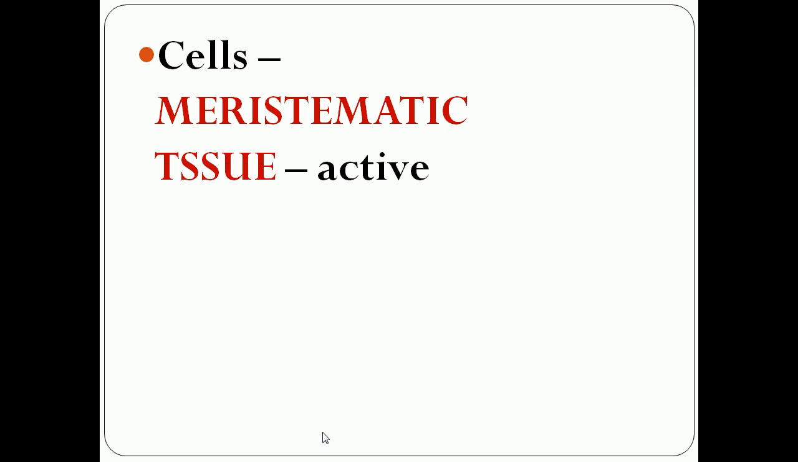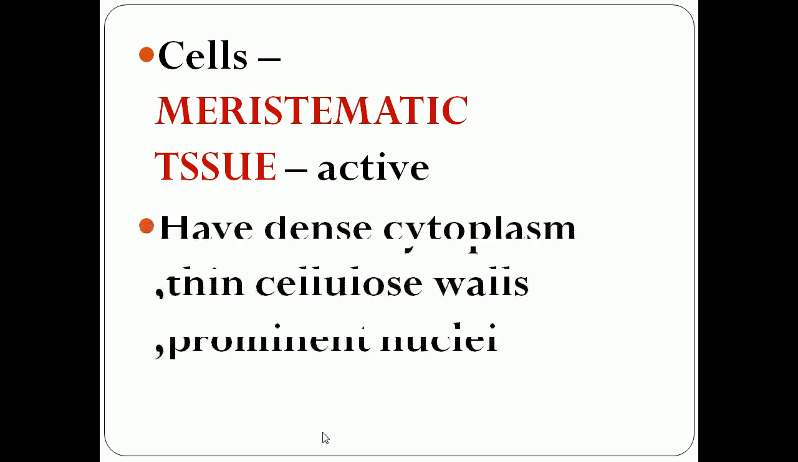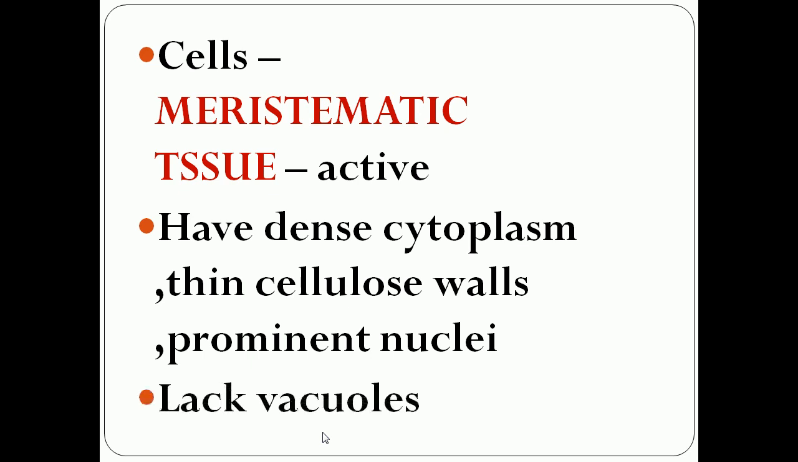The cells of the meristematic tissue are very active and they have dense cytoplasm. The cell wall is made up of cellulose and is very thin. They have prominent nuclei and they lack vacuoles.